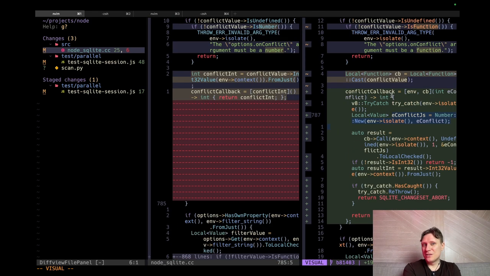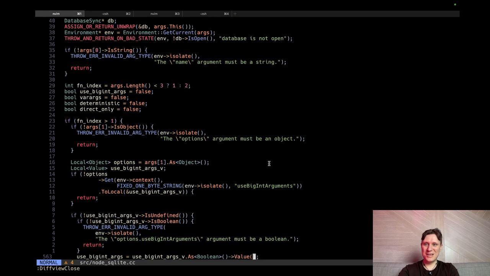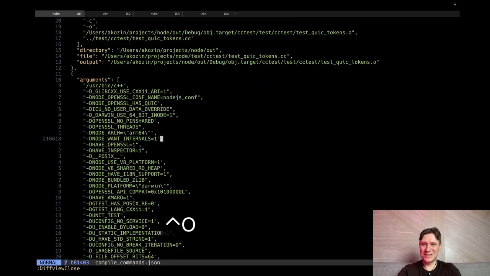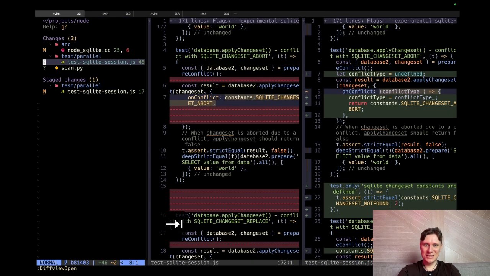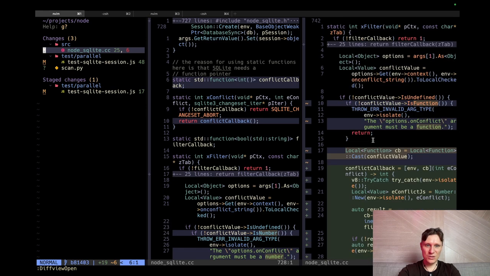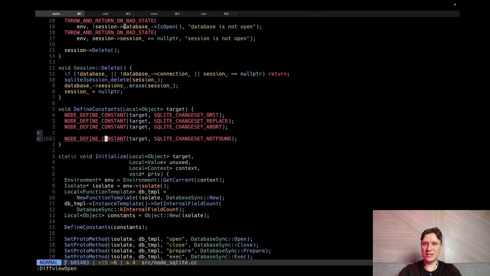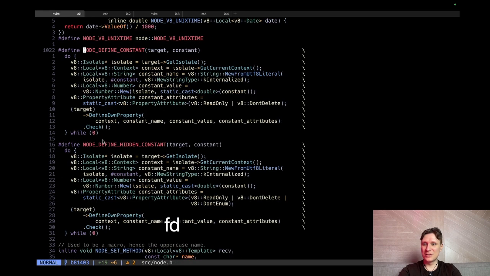So the V8 API is not that hard, but it's a bit of a pain in the ass to use. If we check this, we can check these macros. So this is the V8 API. It's not very hard, but it's a pain to use.